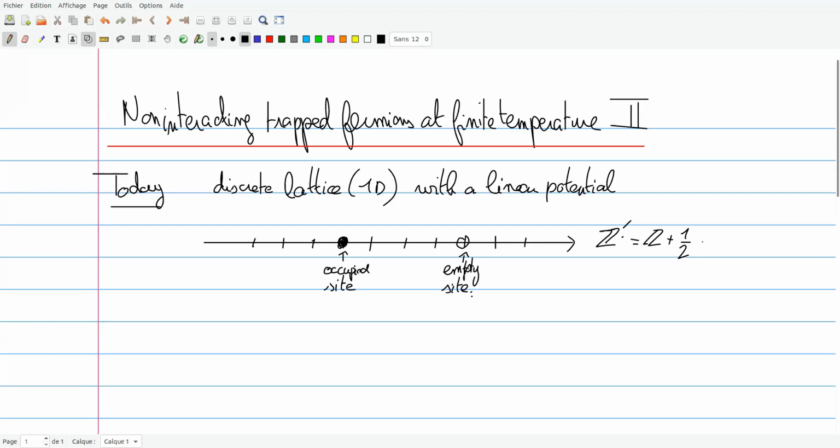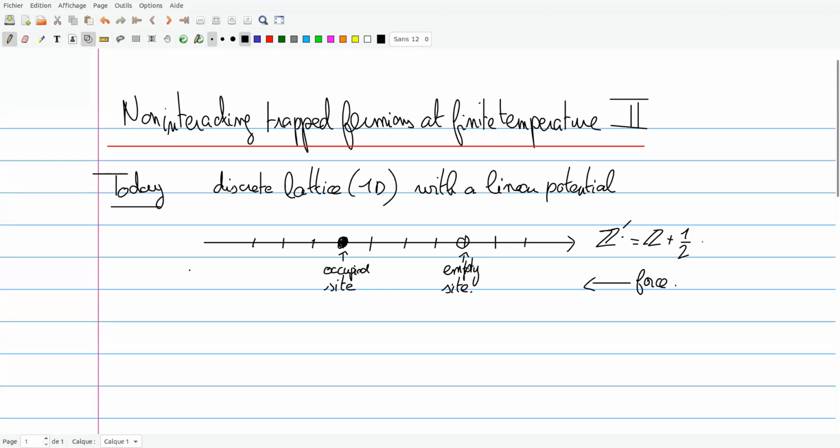And so you start to have fermions on this lattice, and there will be a linear potential. So in some sense, there will be a force pushing the fermions to the left. If you just put a single fermion on this model, by the effect of the force, it's going to be pushed to -infinity, and it will disappear.